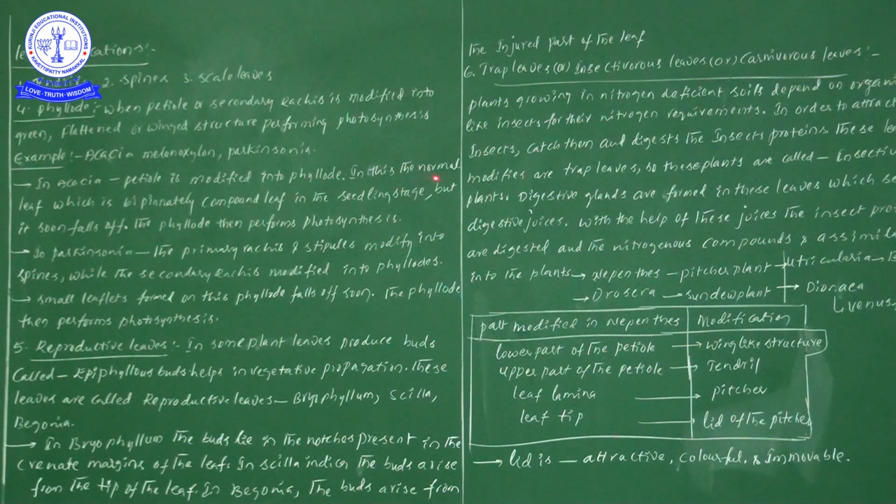In this type, the normal leaf, which is a bipinnately compound leaf, is present in the seedling stage but soon falls off.